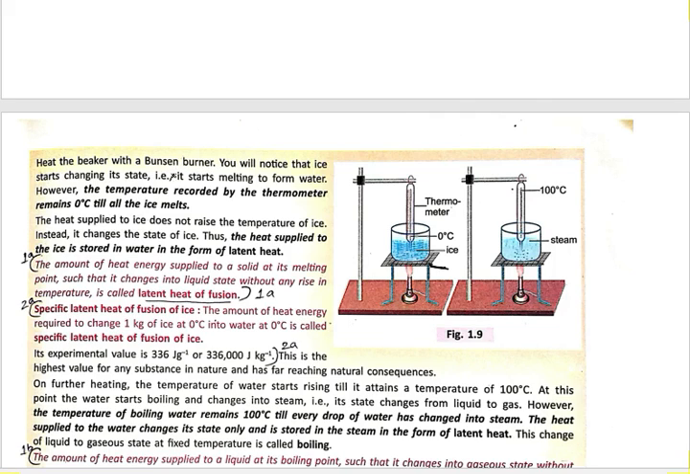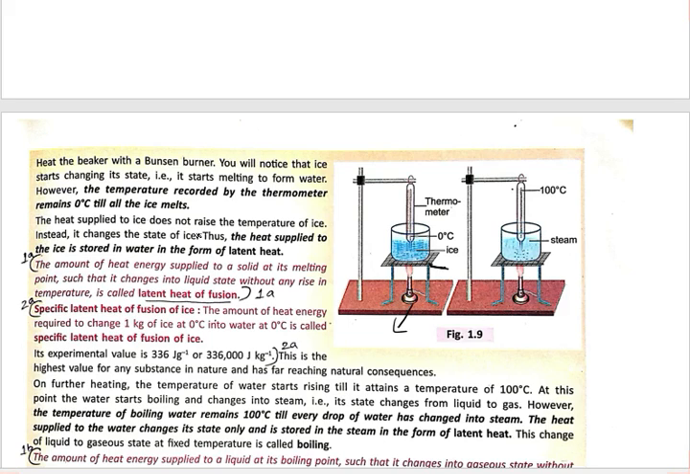Heat the beaker with a Bunsen burner. You can see that this is the burner. We have to heat the beaker. After heating, we will notice that the ice starts changing its state, that is, it starts melting, or getting converted from solid to liquid. However, the temperature recorded by the thermometer remains 0 degrees till the ice melts. After melting, the temperature is 0 degrees Celsius. Before we heated, the temperature of the ice was 0 degrees Celsius, and after heating the ice converted into water and its temperature remained the same.